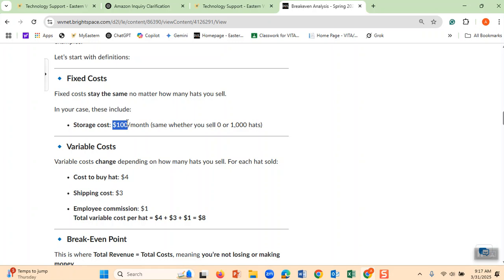As soon as I sell 25 hats, I have made $100. That $100 covers my storage. Imagine I put all the hats in a storage. Therefore, that's my fixed cost. Therefore, selling 25 hats is my break-even point because I covered my fixed cost.